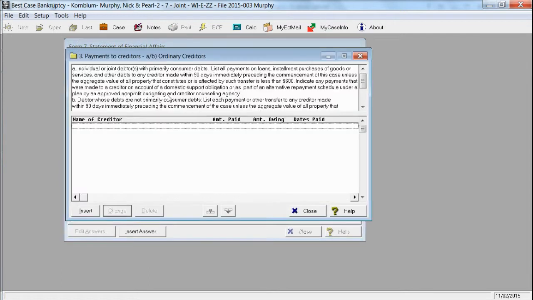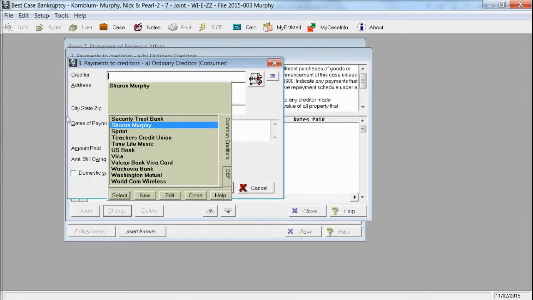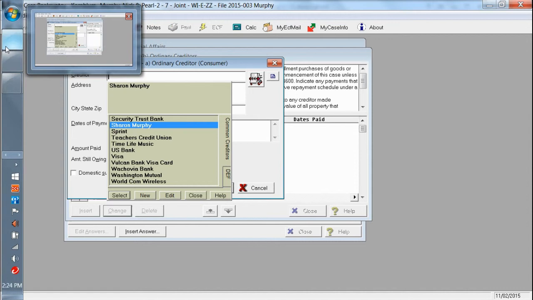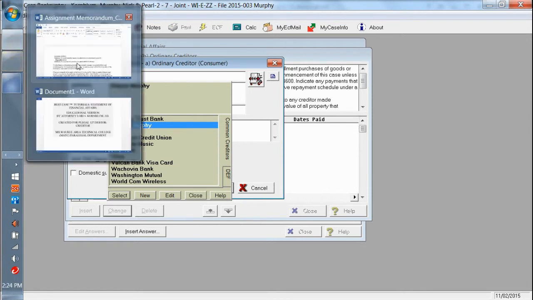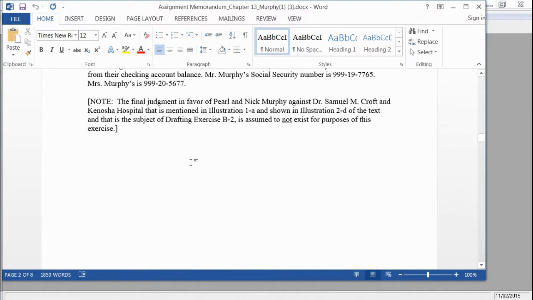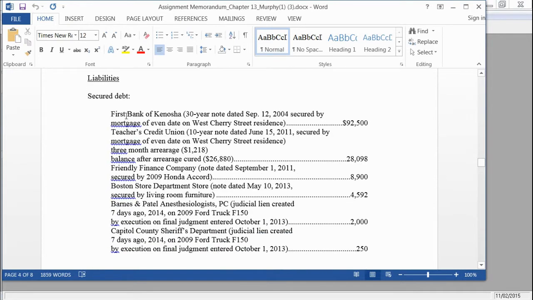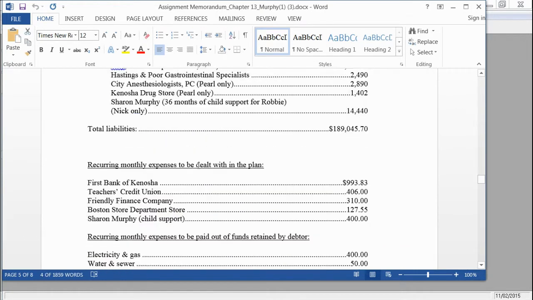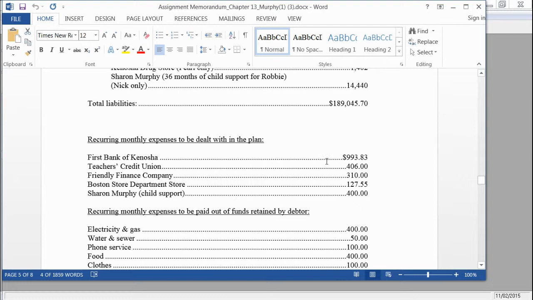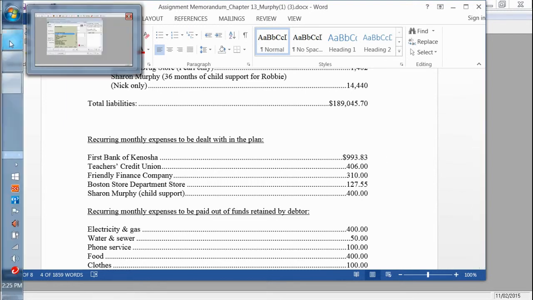Then you have your payments to creditors, and this is where it gets tricky. You have to look at who their secured creditors are, and it does not transfer information from your secured creditors. So you would again scroll down to see who their secured creditors are. You have the First Bank of Kenosha, and we look down to their monthly expenses. They're paying $993.83 a month.